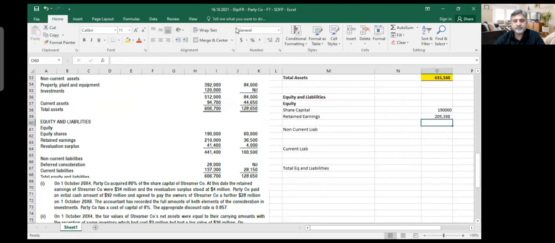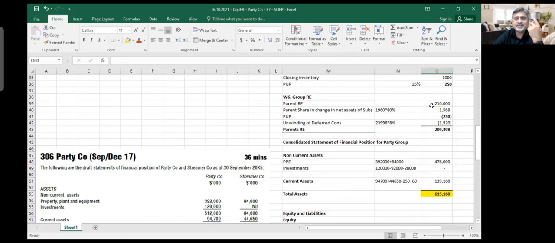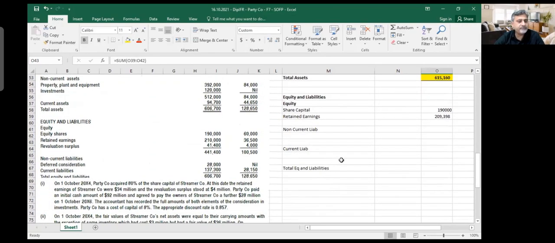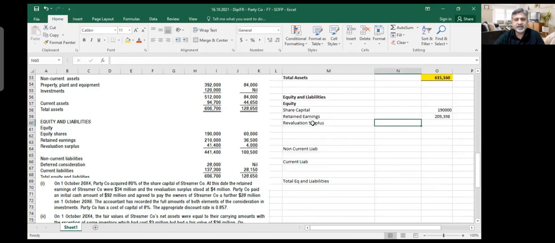I'm not taking this other number. This number is not correct, because they did not charge finance cost and they did not charge unrealized profit. In the single company, they included the full profit on the intragroup sales, but there was unrealized profit, so I need to subtract it. Then the accountant made a mistake: he did not calculate the finance cost, so I need to find out the finance cost. So I made some adjustments. This number is wrong; the correct number is 209. So I'll take 209. And then after retained earnings, what do we have? We've got revaluation surplus. There is no mention of any revaluation surplus issue, so we just take the numbers as they are, which is 41,400 plus 4,000. There is no additional note about revaluation surplus. I take them as they are. So this number makes me the total equity.